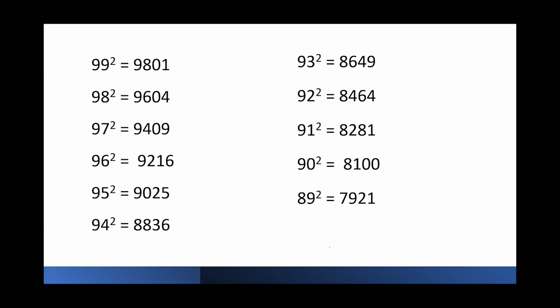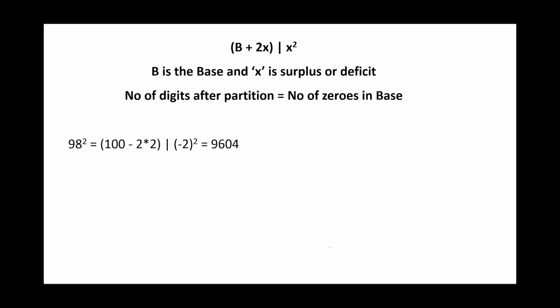Okay. So are you able to see the generalization? Let's put in the formula and see. The formula was b plus 2x followed by x square, where x is a deficit here, right? So in 98 square, your formula becomes 100 plus 2 into minus 2, which is 100 minus 4, gives you 96, followed by minus 2 square, which is 04. So if I have 94 square, 100 plus 2 into minus 6, which is 100 minus 12, that's how you get 88, and minus 6 square is 36.